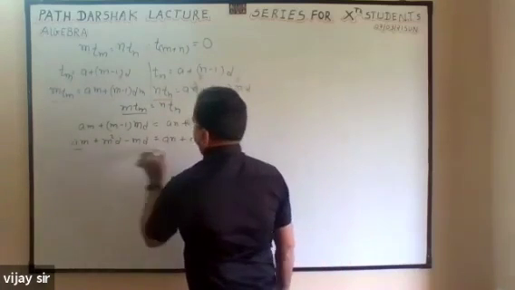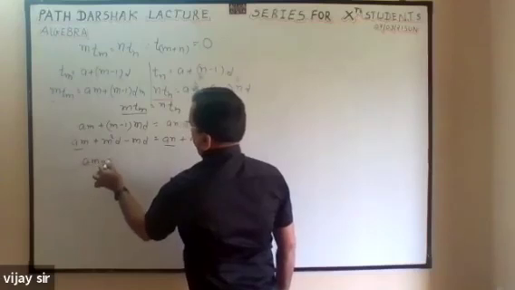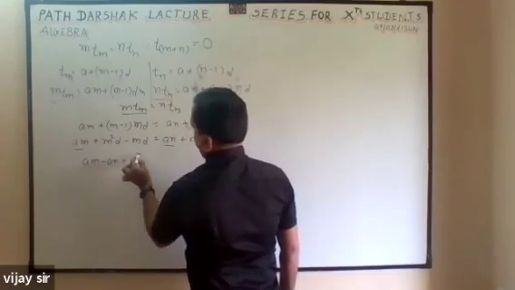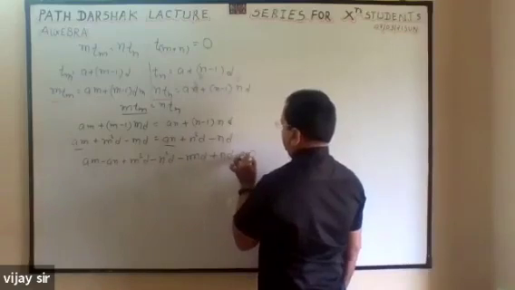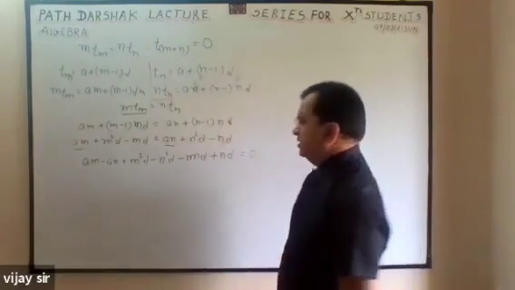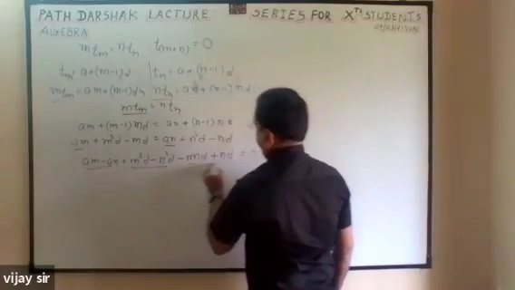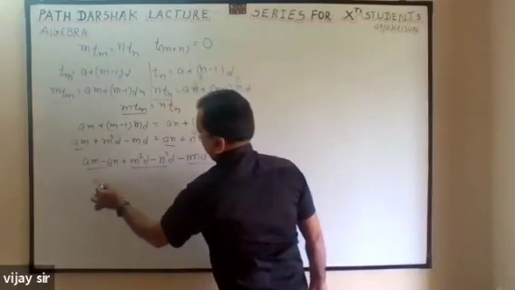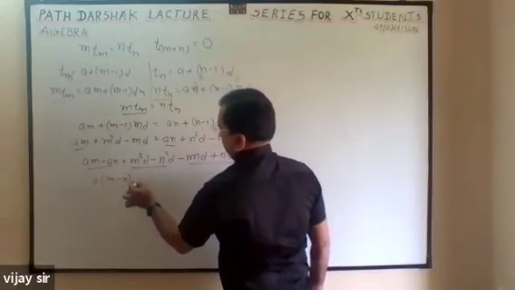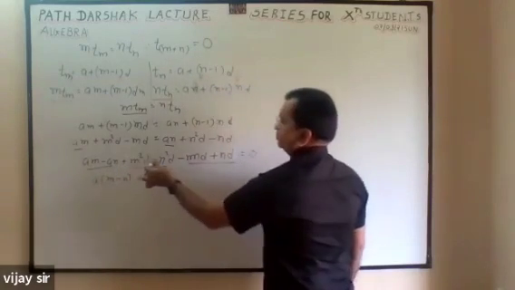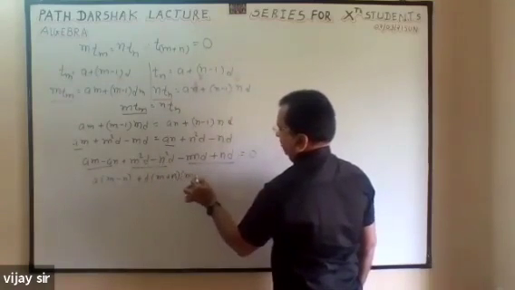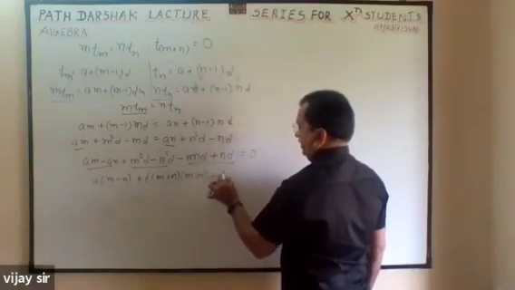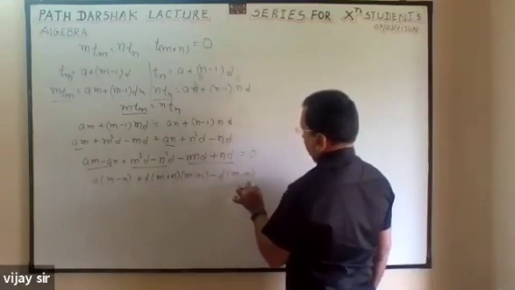Now take equal terms together. Am minus An plus m square d minus n square d minus md plus nd is equal to 0. All the terms from left to right. Now make a pair of same terms. Here I will take only A, (m minus n). Here d is common, m square minus n square, so (m plus n)(m minus n). From here minus d is common, so (m minus n) is equal to 0.